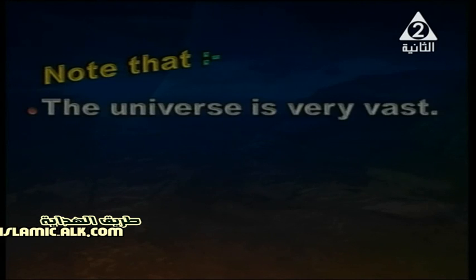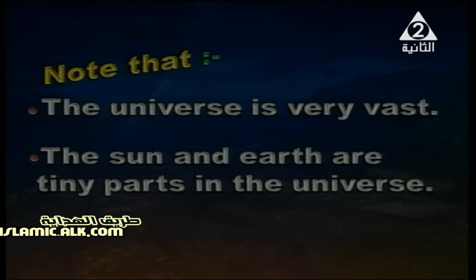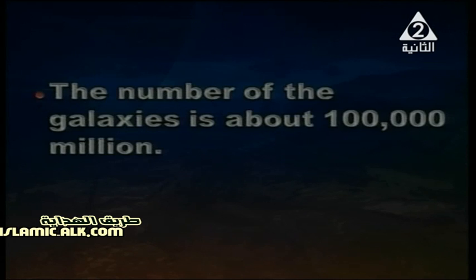Now we have some notes. The first note tells me the universe is very vast. Yes, we know that. We can also say the sun and earth are tiny parts. Tiny parts? Yes, very tiny in the universe, very, very small. Also, at this point, the number of galaxies we see is about 100,000 millions of stars and celestial bodies.